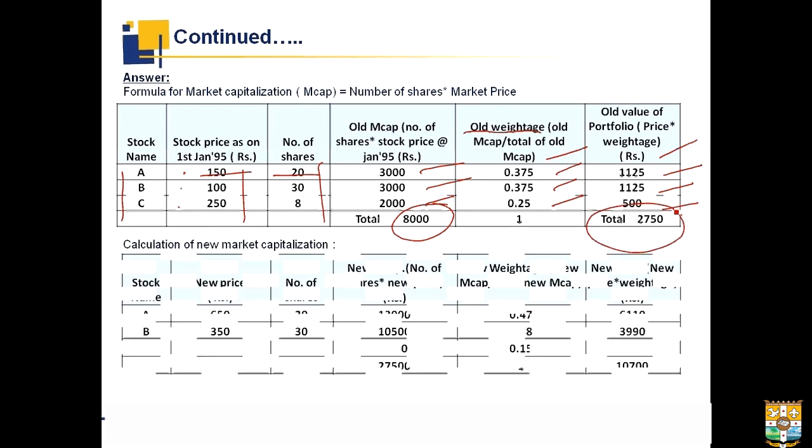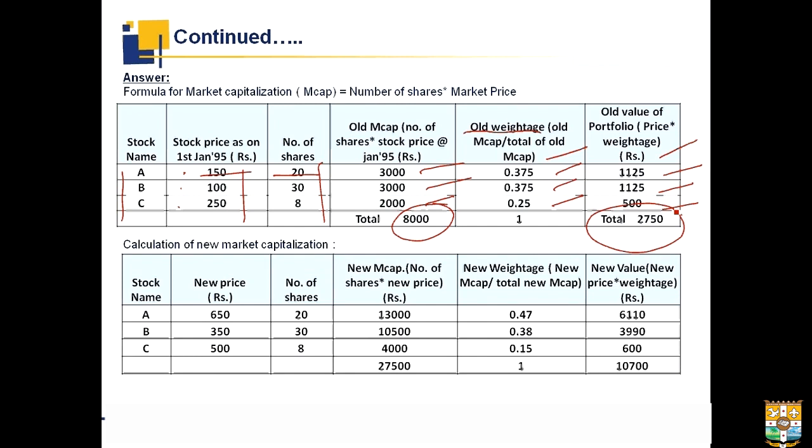Now, we have to calculate the new market capitalization. So, our new price is given to us, that is 650 for A, 350 for B, and 500 for C. We have to similarly take out the new market cap by multiplying the number of shares by the new price.